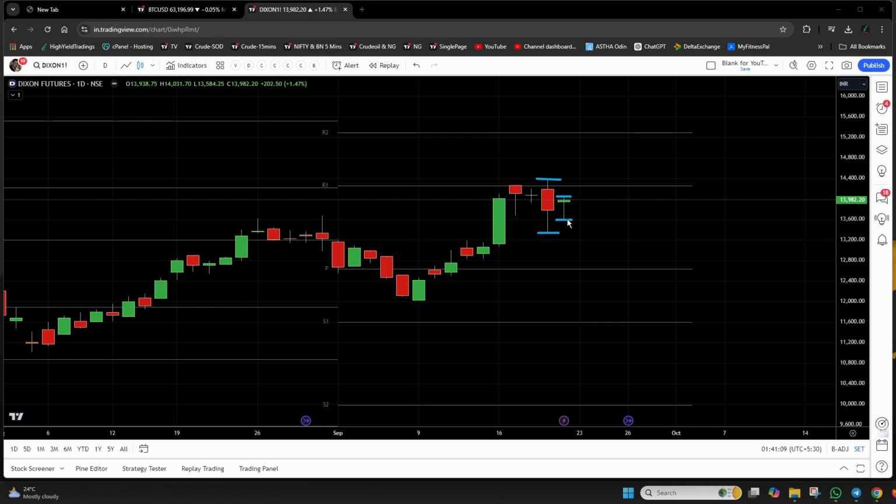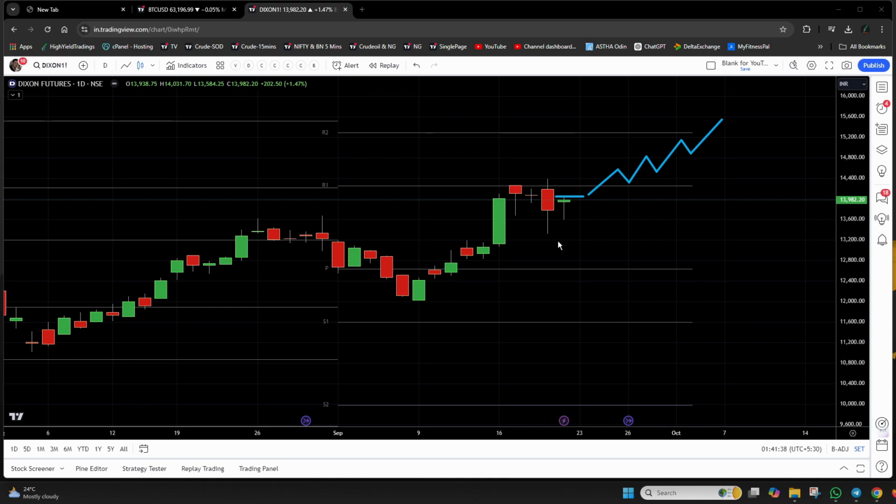Let me delete this. Now we are going to discuss how to trade the inside bar candle. If the high of the inside bar candle is breached, then you initiate a long trade and expect the price of that particular stock or index to go up.